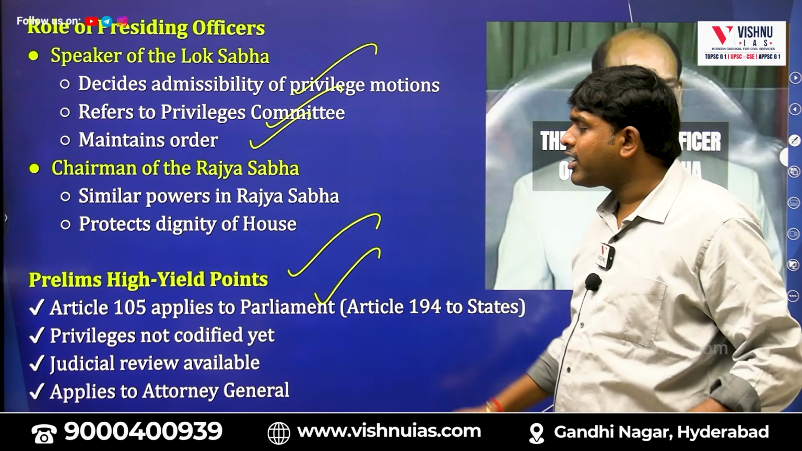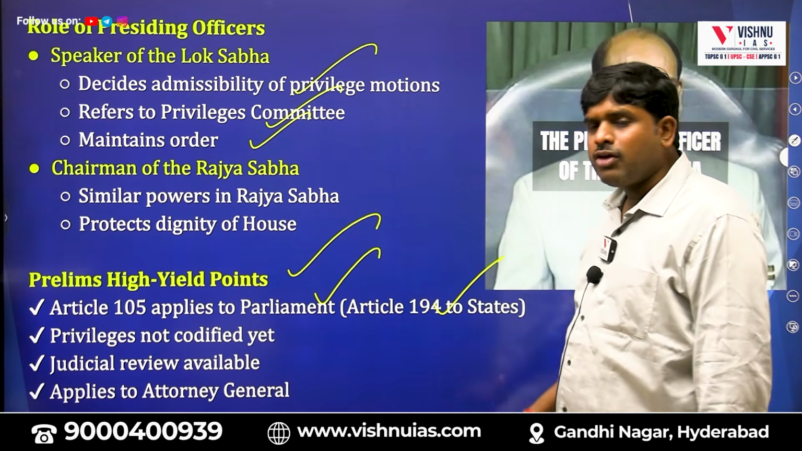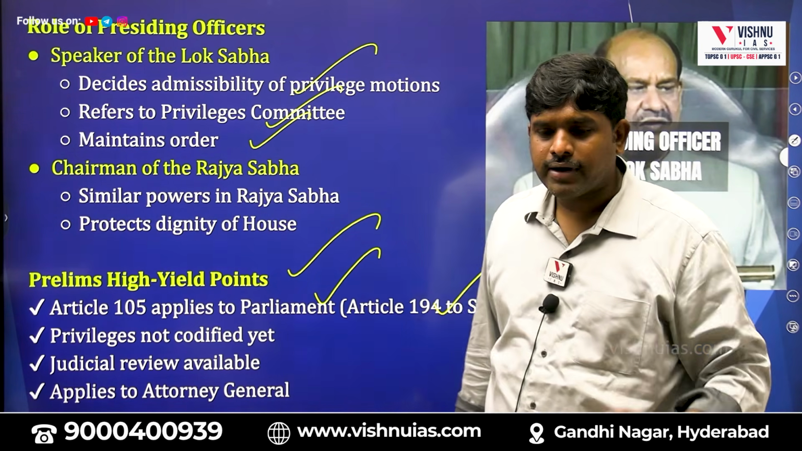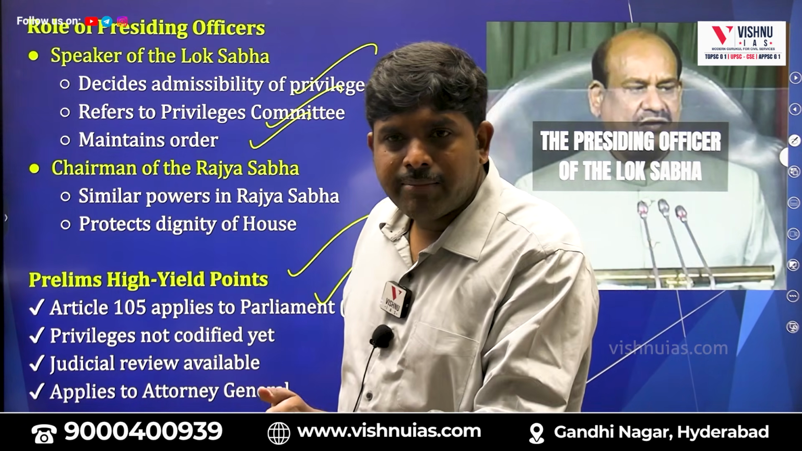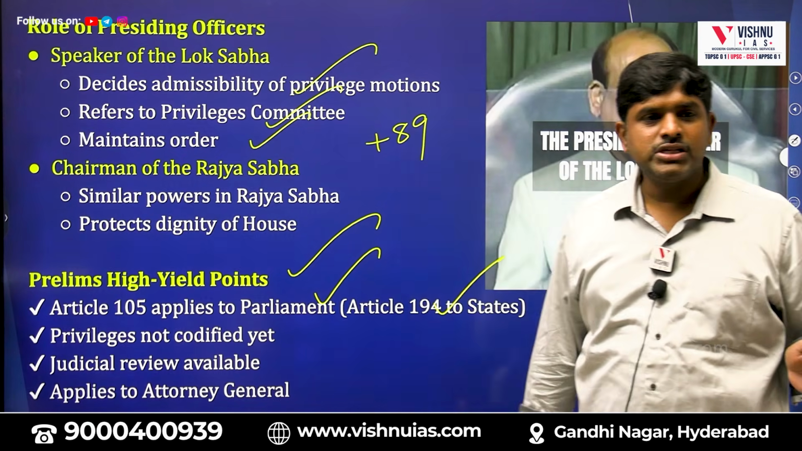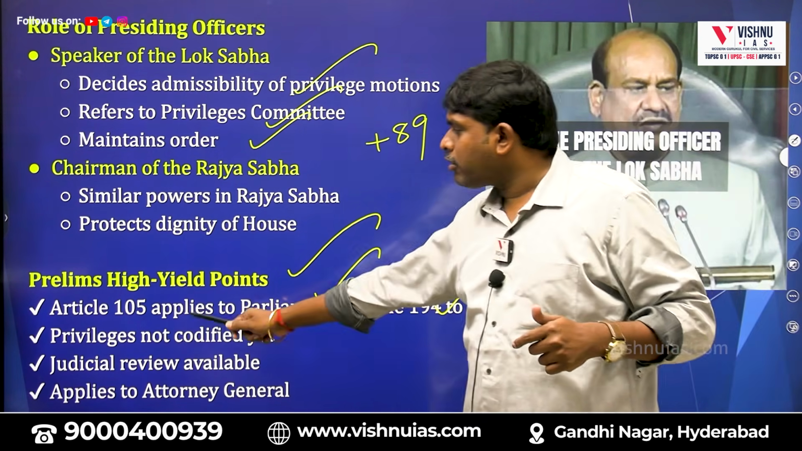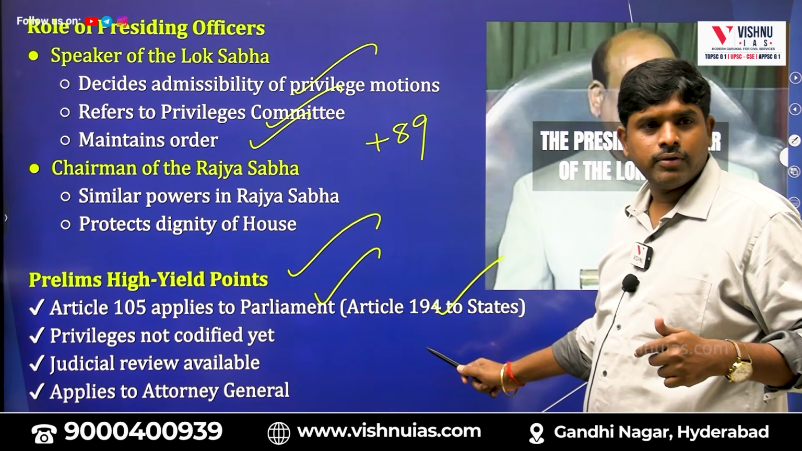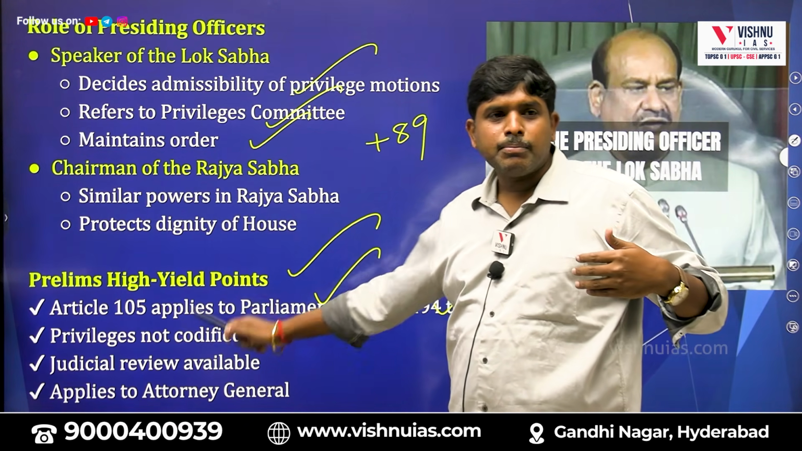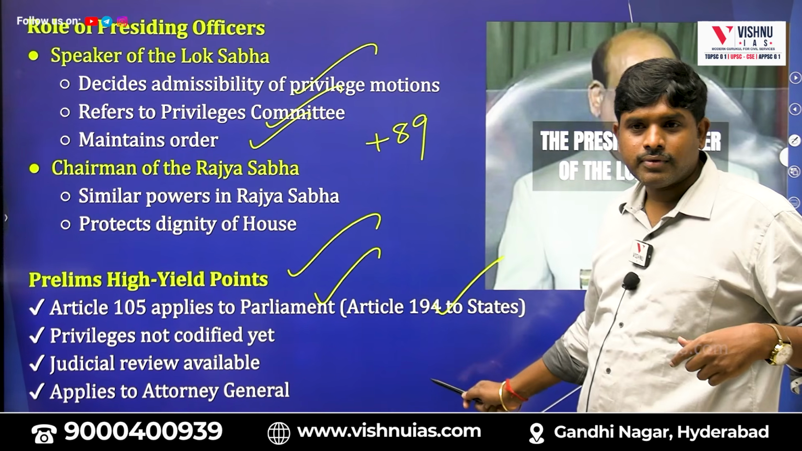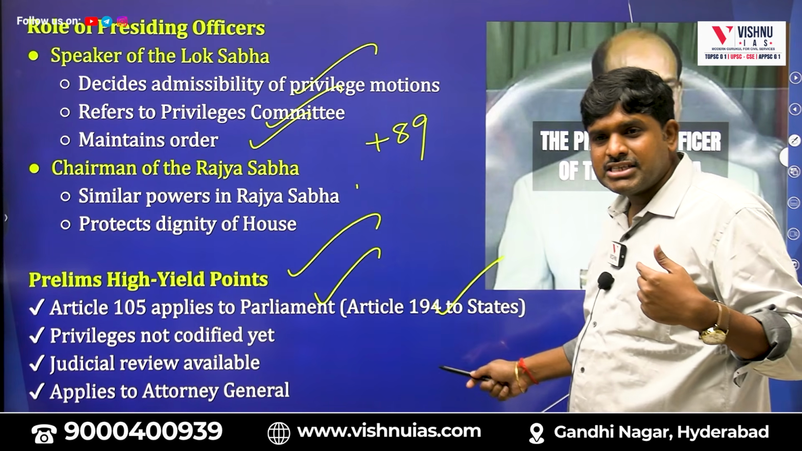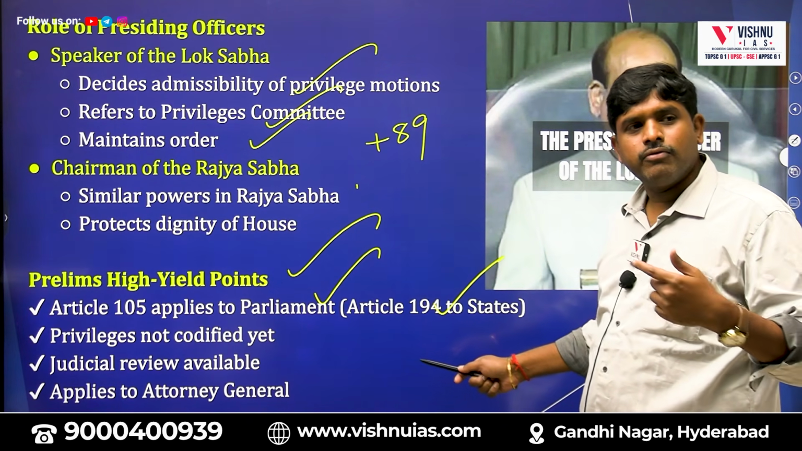Prelims. Article 105 applies to Parliament. Article 194 applies to the state legislature. See how to remember. There are some things which you have to remember. Parliament, state legislature. Add 89. You check. 105 plus 89 is equal to 194. You will see others also in future. Center plus 89 is equal to state. 105 is Parliament plus 89, state legislature is 194. We will see other articles also.